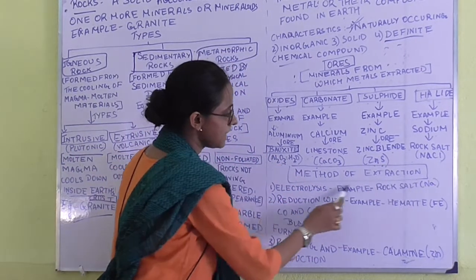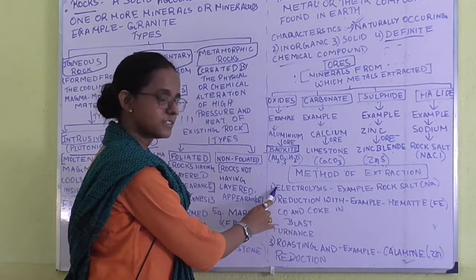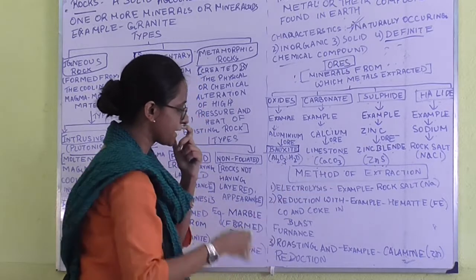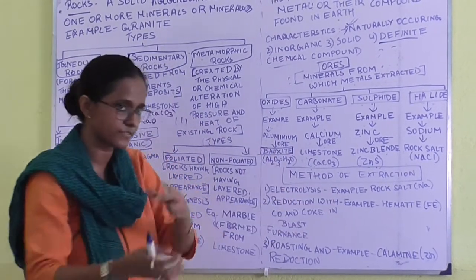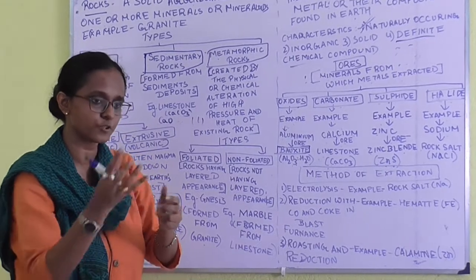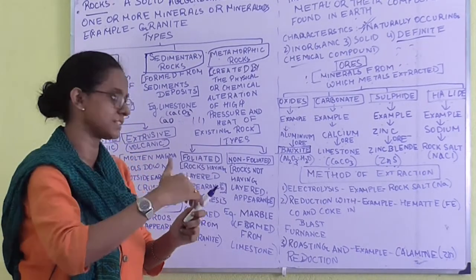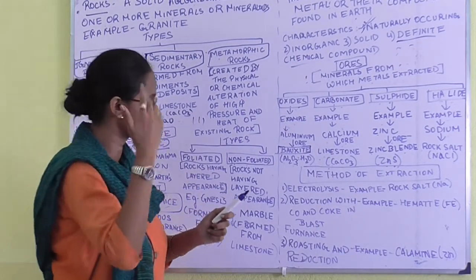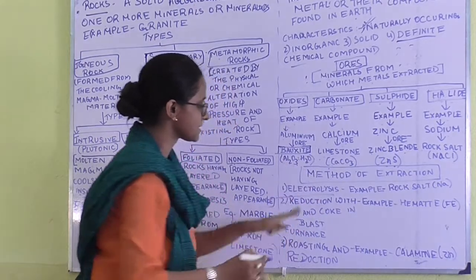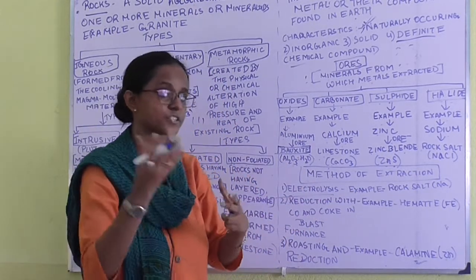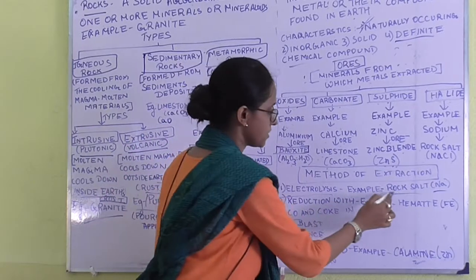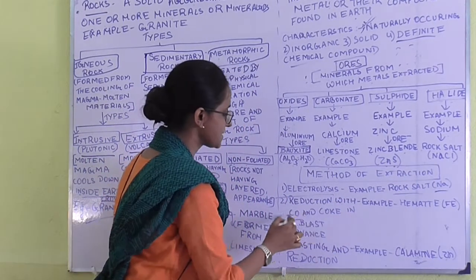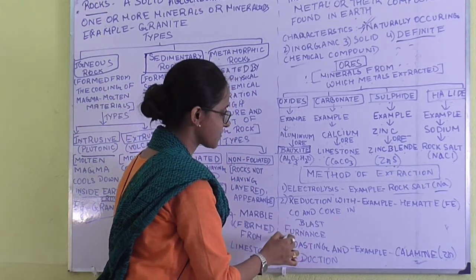Next, the methods of extraction. There are various methods of extraction of ore, as metals are present with other chemicals. So, we have to extract them from other chemicals and separate them. So, what are the methods? Number one, electrolysis. Electrolysis is used for extraction of what? Extraction of sodium. From where? Rock salt.